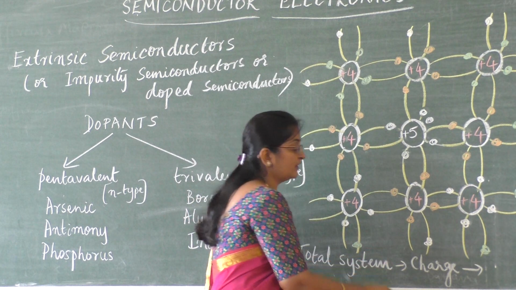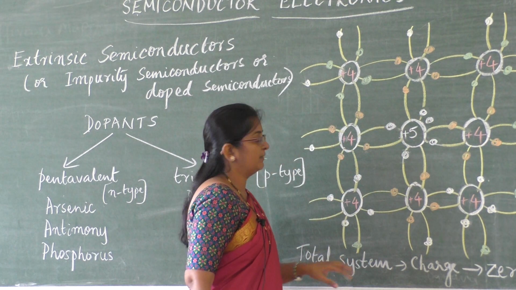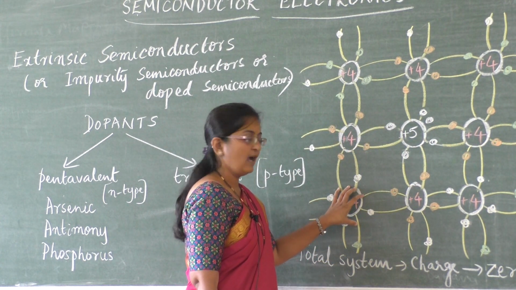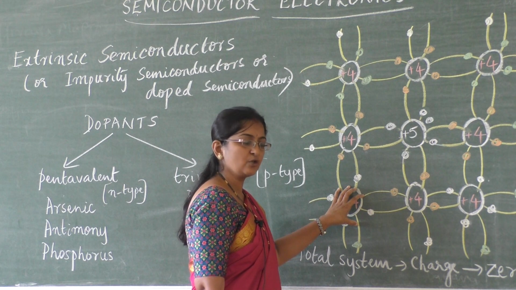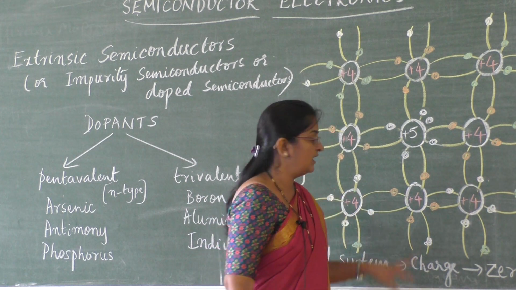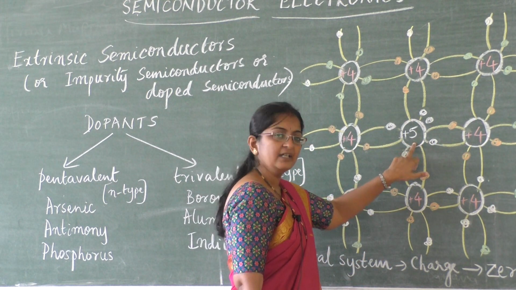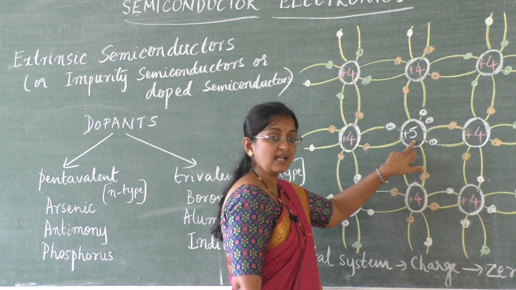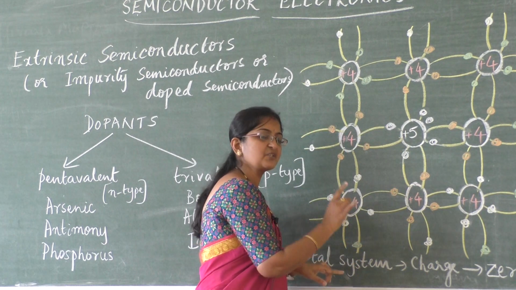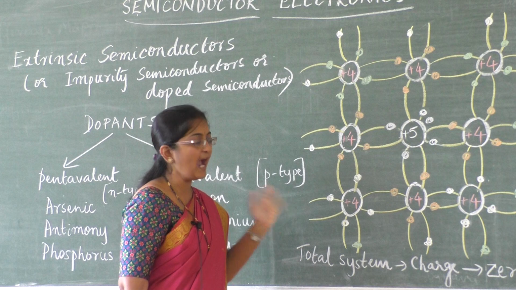The charge of the total system is always 0, because here this semiconducting atom, total number of protons and electrons is 0. We have studied in our lower classes, an atom is electrically neutral. Each atom is electrically neutral, so total charge is 0. Even though we have added this phosphorus atom, its net charge is 0. So the net charge of the system will remain always 0, whatever impurity we add.